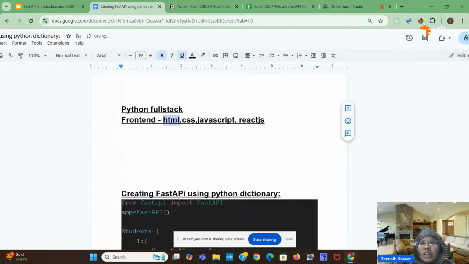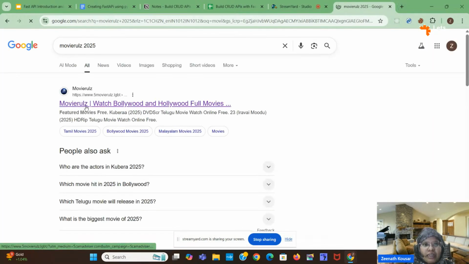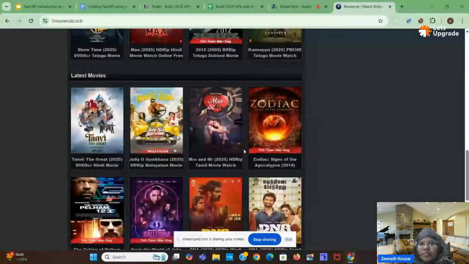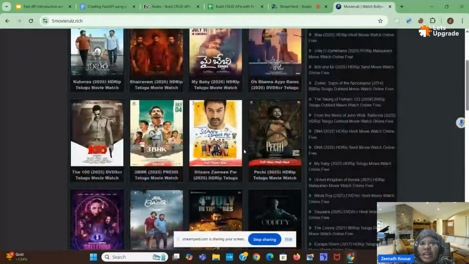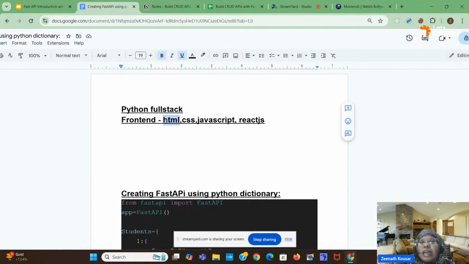With the help of these technologies we will create the front end part. For suppose before I have opened some website, right? Here whatever is visible, that images, text, buttons, all we can create with the help of front end technologies like HTML, CSS, JavaScript, React.js.